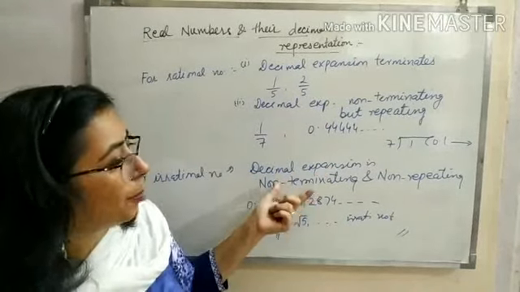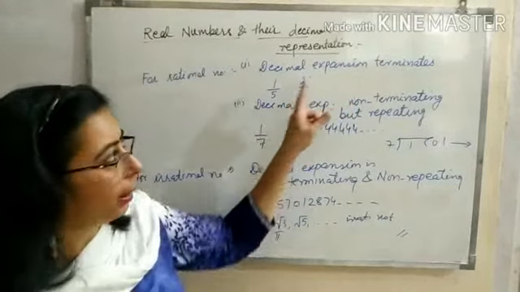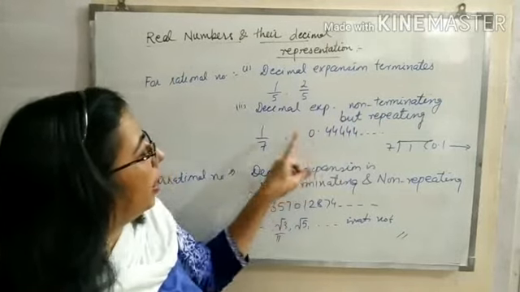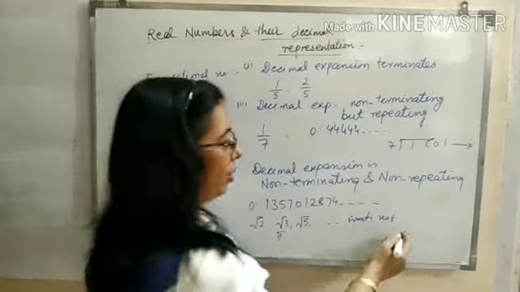So this is all about your rational and irrational numbers and their decimal expansion, how to express it in decimal expansion form. When it terminates, then it is rational, and when it is non-terminating but repeating, then it is also rational. But when non-terminating, non-repeating, then it is an irrational number.